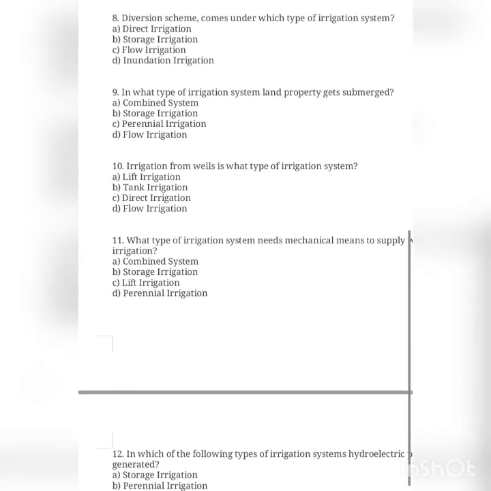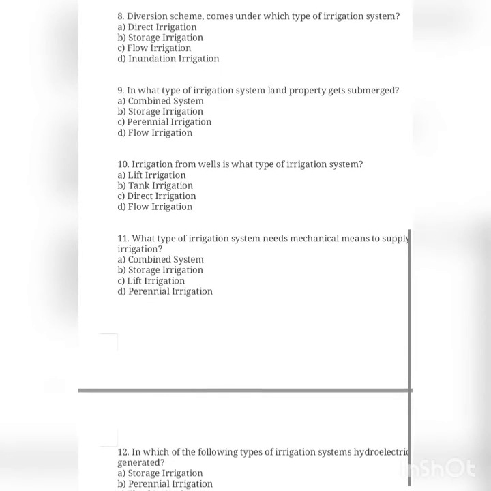Then question number 11. What type of irrigation system needs mechanical means to supply water for irrigation? The answer is lift irrigation. Why? Because unlike any other irrigation system, the lift irrigation system is used when the water supply is very low in level to run by gravity onto the land. So in such cases water needs to be lifted by mechanical means for irrigation.